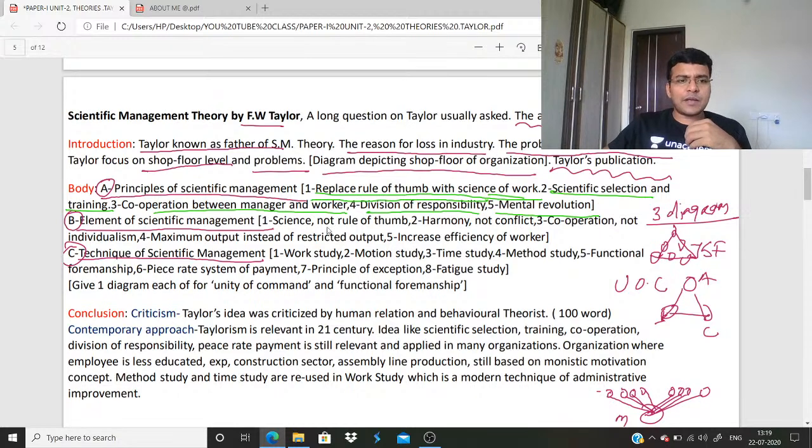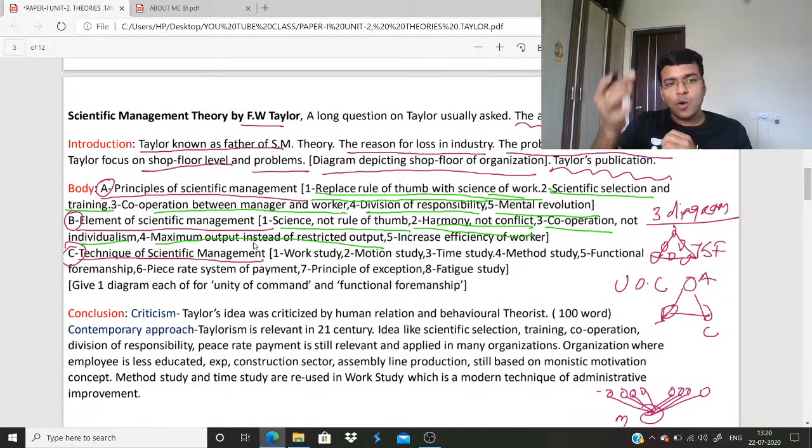After that, elements of scientific management. Same thing I repeat, science, not rule of thumb. Taylor wants science to be used in the organization and not rule of thumb. Harmony, not conflict. He wants harmony between manager and worker. He wants proper coordination, not individualism. Proper coordination or proper cooperation between worker and manager. Maximum output instead of restricted output. Due to the soldiering problem, as I have already told you, the workers have a restricted output. Okay, so Taylor wants the worker to have maximum output.